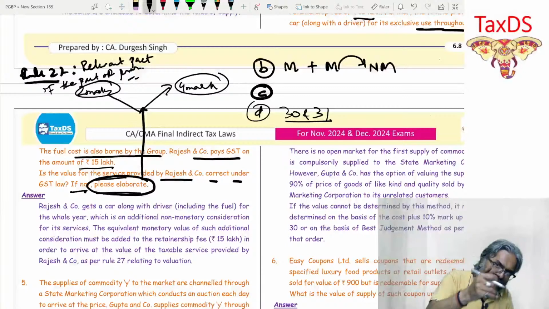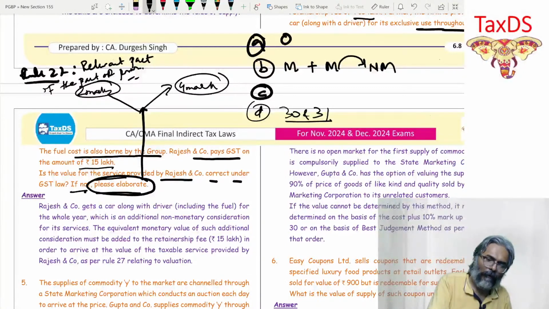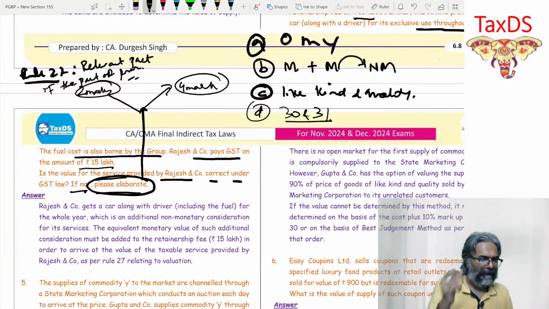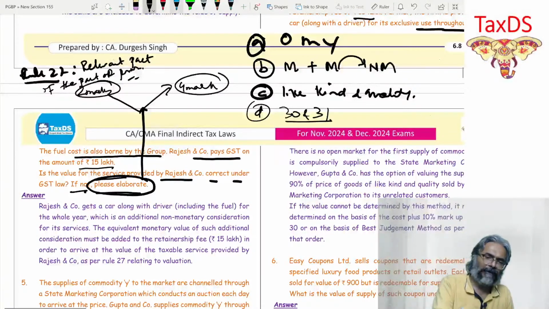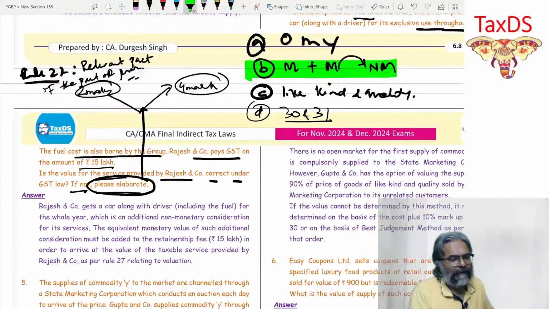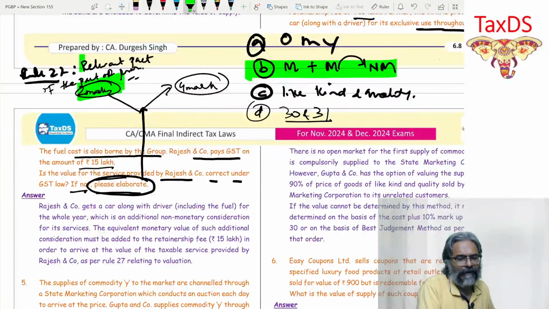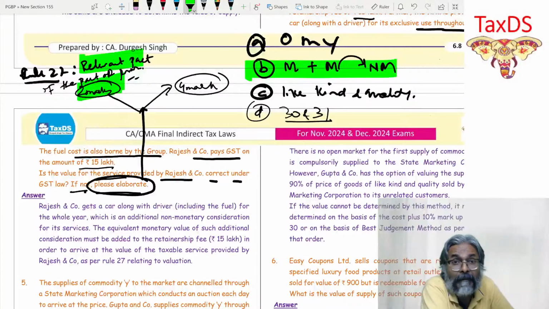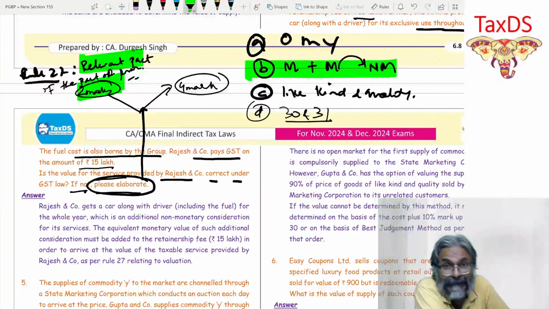Isn't it? Now, if you see this question, directly, A is open market value, students. This is like kind and quality. Isn't it? Now, in this particular question, they are hitting on point number B. So, what I told you, students, if it is 2 marks, then what is the relevant part? If it is for 2 marks, then you just write that as per rule number 27, when the consideration received is non-monetary and the open market value is not available, like this you have to write.